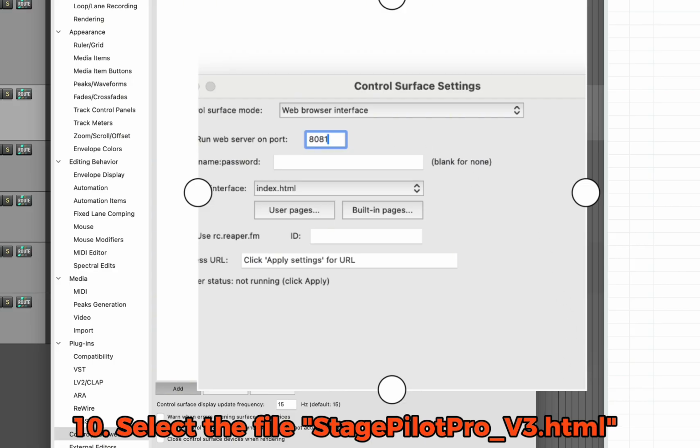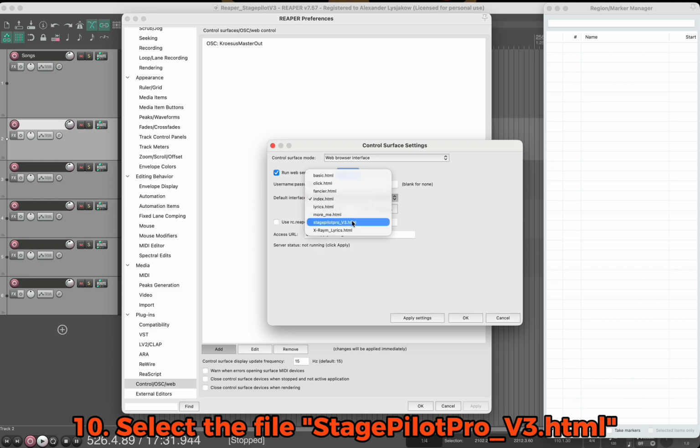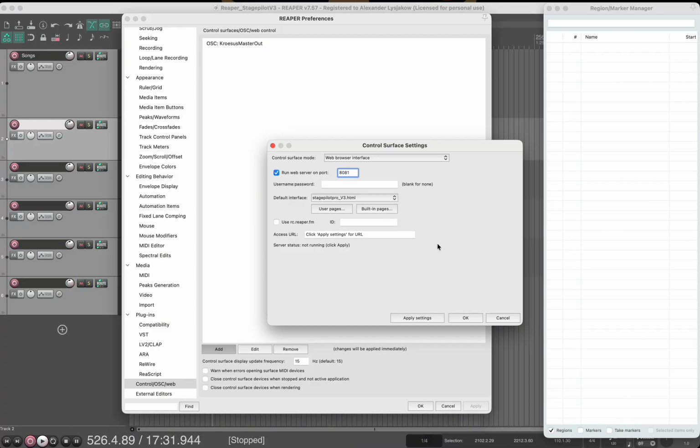Then, select the file StagePilotPro_vdre.html. Apply the settings.